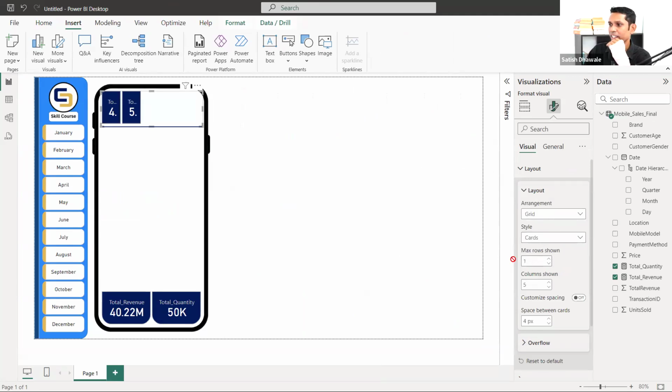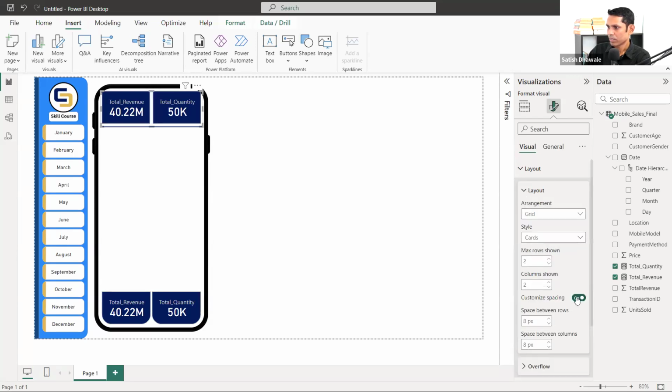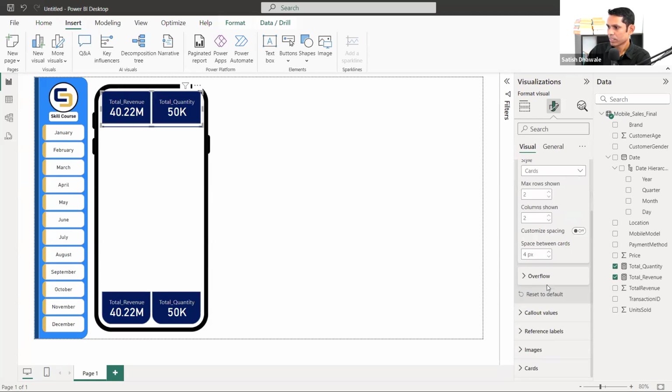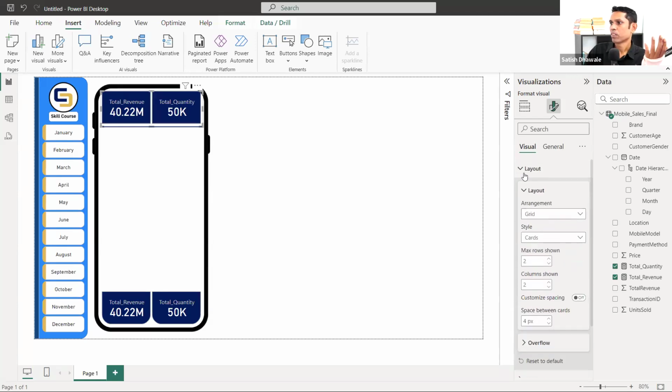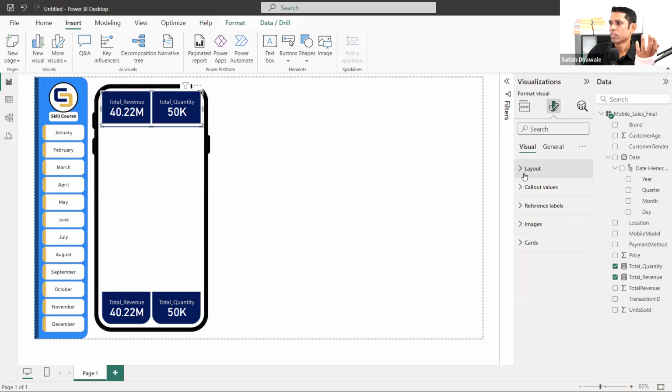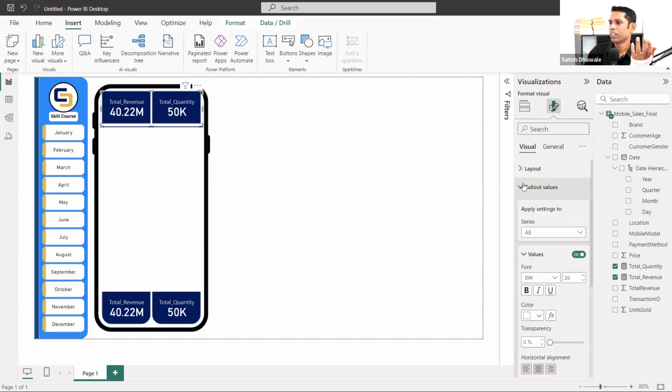So let's go to the grid and I will change max rows to 2, max columns to 2, and then I'll get shape, I think so. It's still not getting shape. Customize spacing, it's spacing. I don't know. Okay, let it be. We'll see later on.